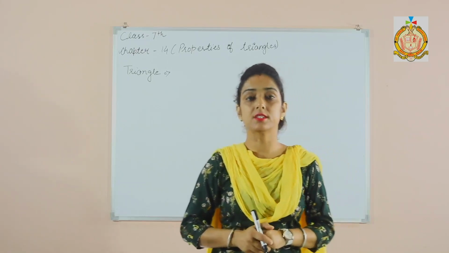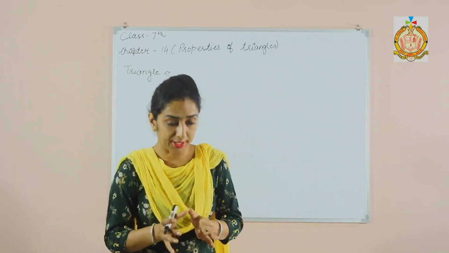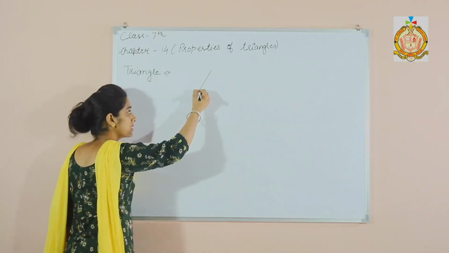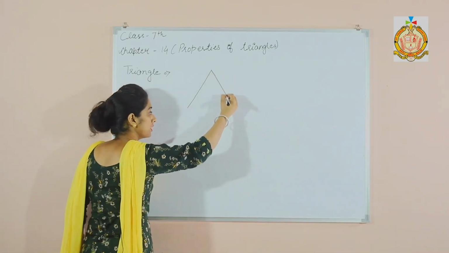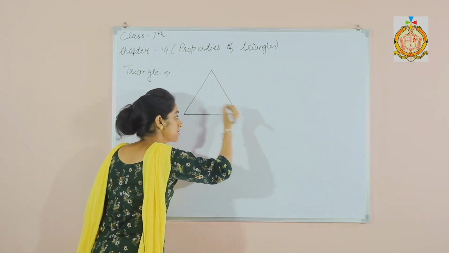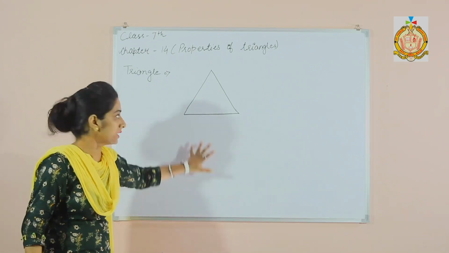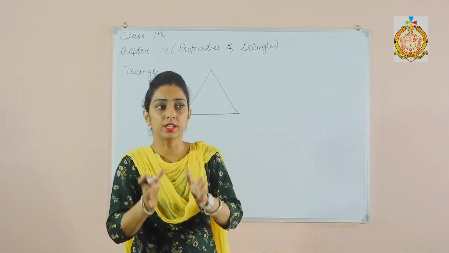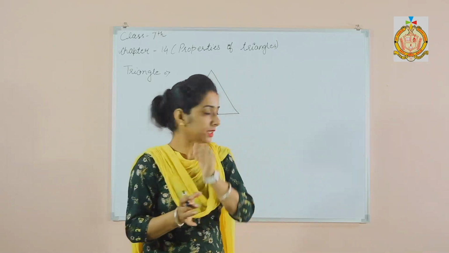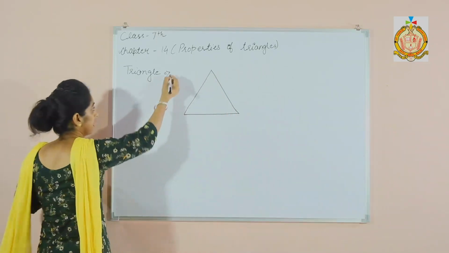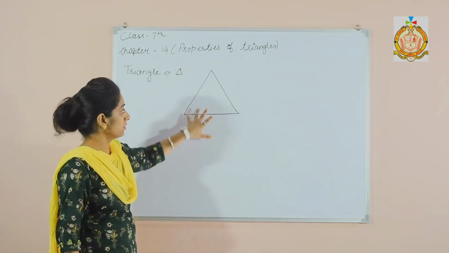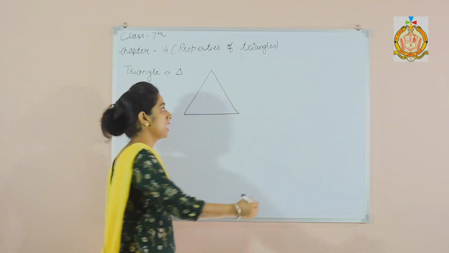A triangle is a three-sided closed figure with three non-parallel sides, right? It is denoted like this when three non-parallel sides are made.